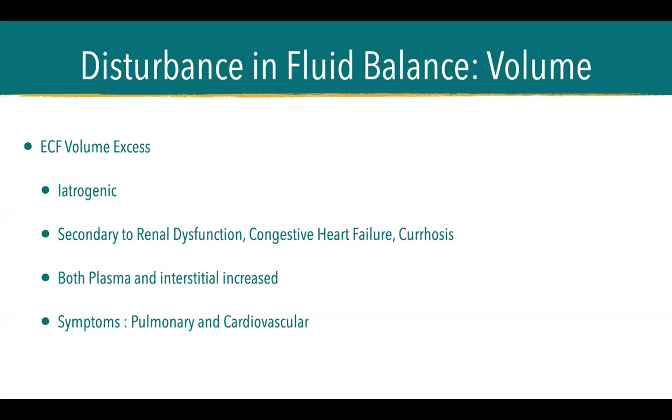Okay, so if you have hypovolemia, you also have hypervolemia, wherein there is volume excess. Usually it's iatrogenic, through drinking of a lot of fluids. Secondary to renal dysfunction, wherein your kidney cannot excrete the water that it's supposed to excrete, around 1,500 per day. And also congestive heart failure, wherein there is poor circulation on your venous side because your heart cannot circulate the blood properly because of congestion, and also cirrhosis, which damages the liver.